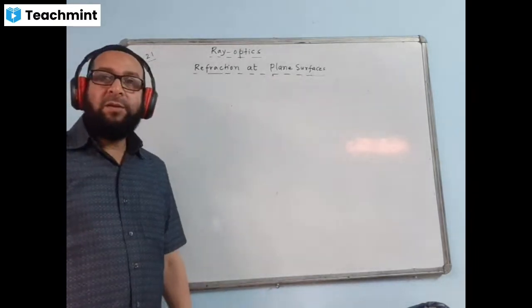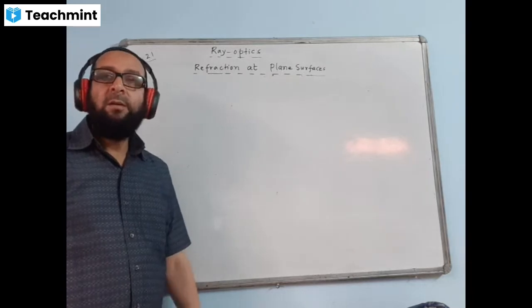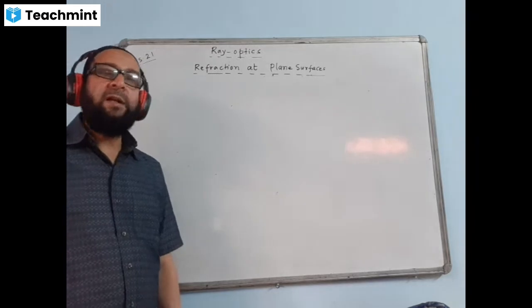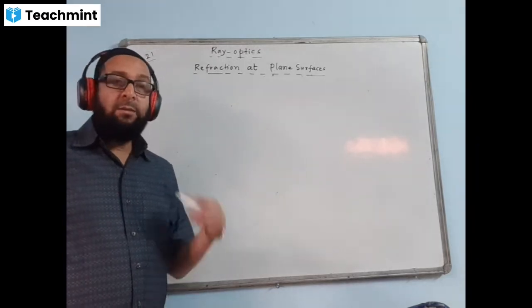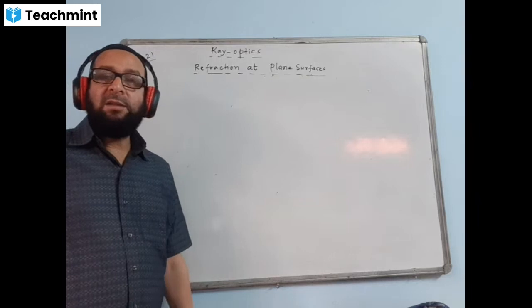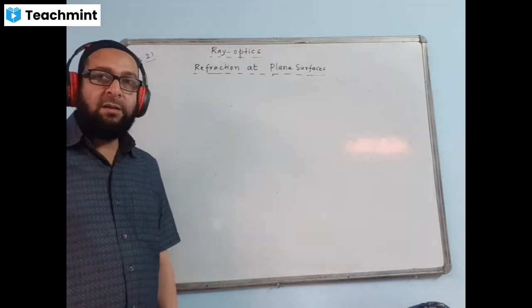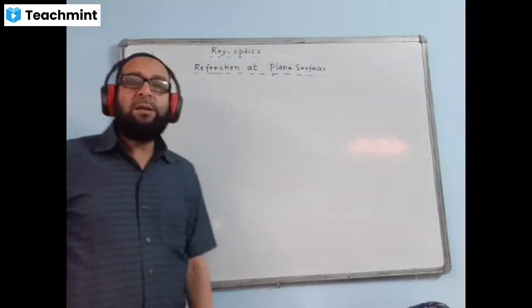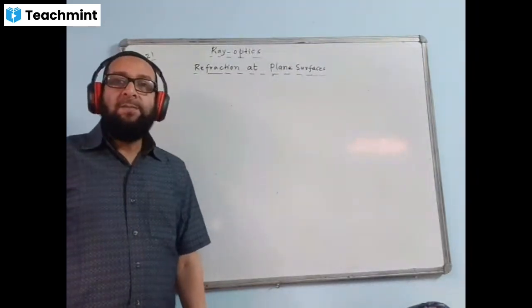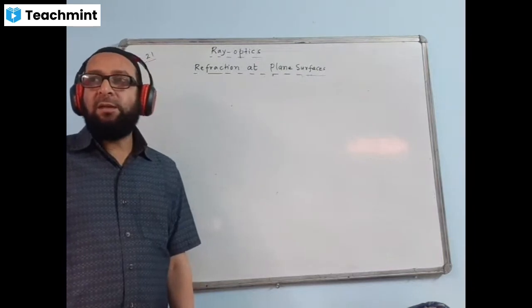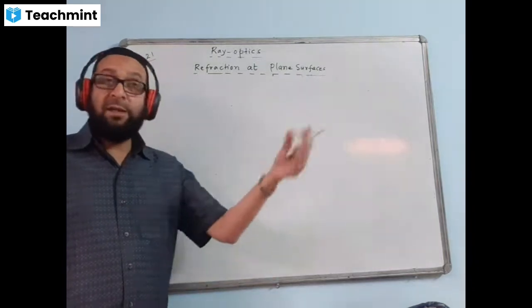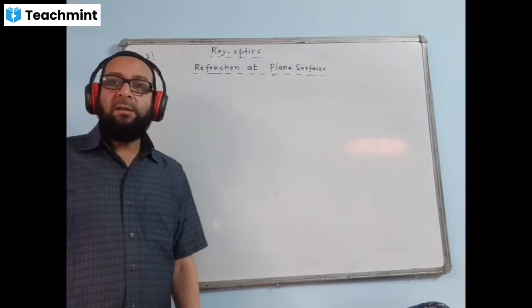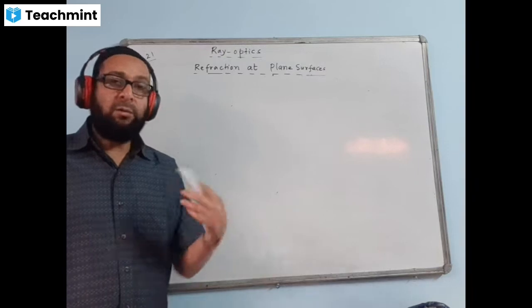Refractive index of glass with respect to air is 1.5. What is the meaning of this statement? This statement means that light travels 1.5 times faster in air than in glass. I say refractive index of water is 4 by 3. What is the meaning of this? This statement means the light travels 4 by 3 times faster in air, because air is a rarer medium, than in water.